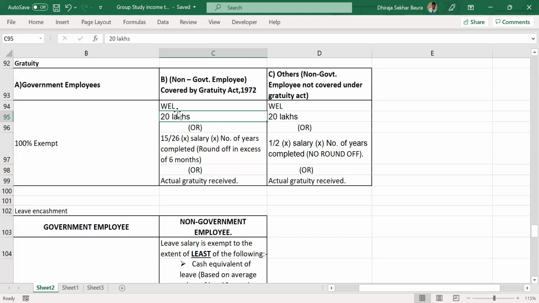As of now, I'm just telling you DA will always be included in the salary when we're dealing with gratuity. And yes, salary is the monthly salary. Why are we multiplying by number of years and not number of months completed? That's the calculation. There is no logic to the calculation. That's law.